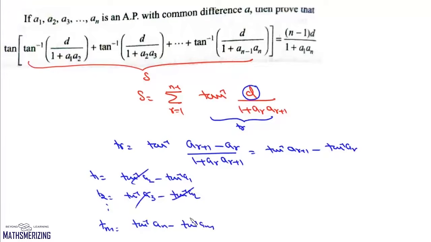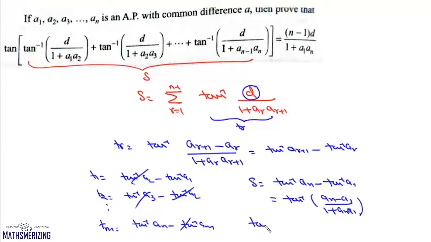Now here these terms will cancel, so we'll get this sum as tan inverse An minus tan inverse of A1, which is tan inverse of An minus A1 upon 1 plus An into A1. Now we'll take this tan inverse here.